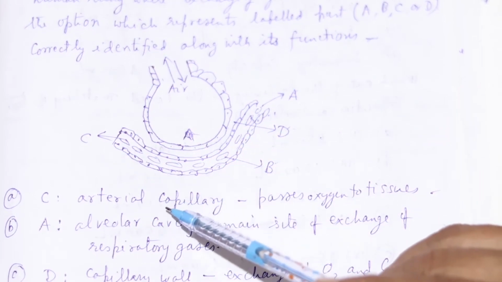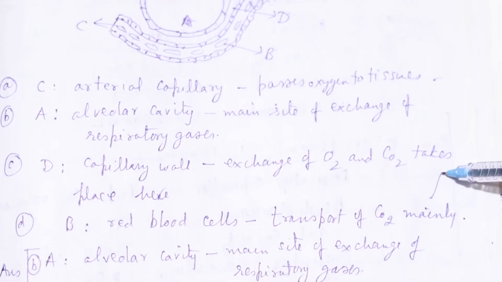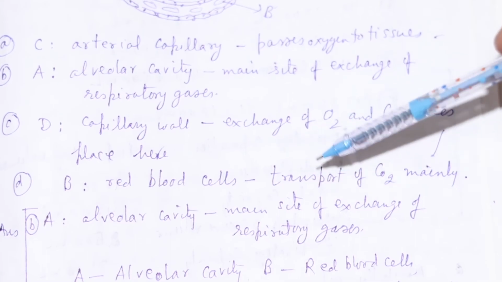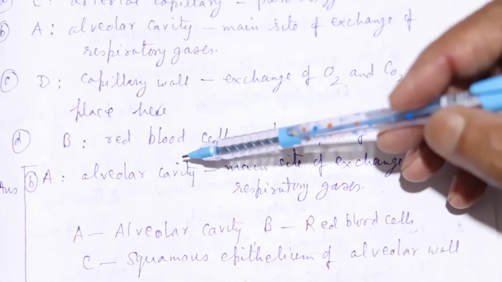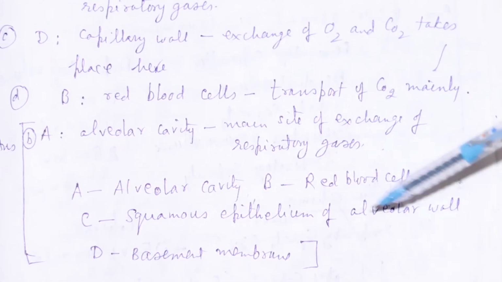Now here, these are the options, you can see them there. The answer will be option A, alveolar cavity, main site of exchange of gases.